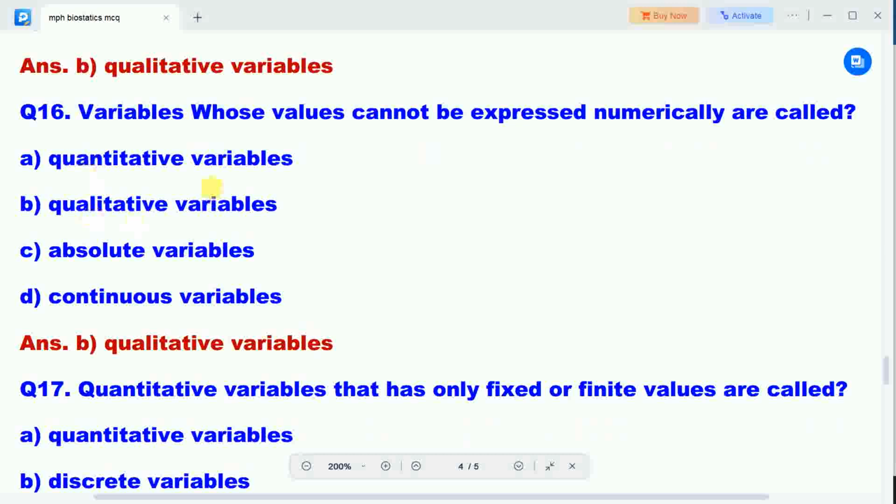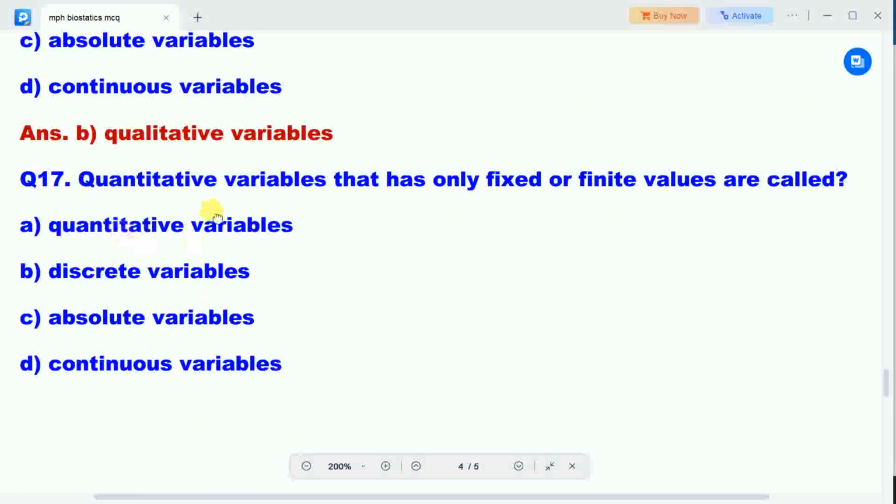Next question: variables whose values cannot be expressed numerically are called. Option A, quantitative variables. Option B, qualitative variables. Option C, absolute variables. Option D, continuous variables. Correct answer is option B, qualitative variables. Variables whose values cannot be expressed numerically are called qualitative variables.